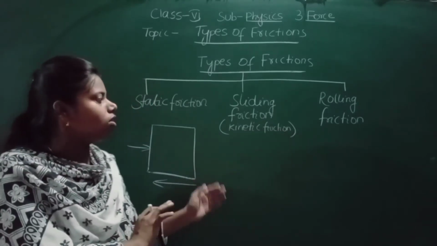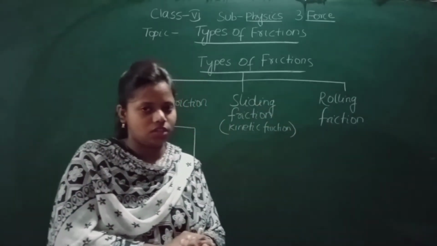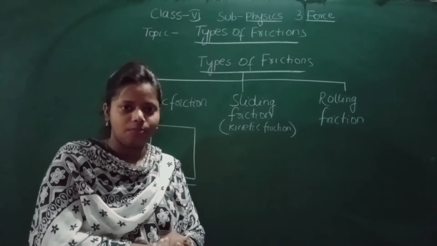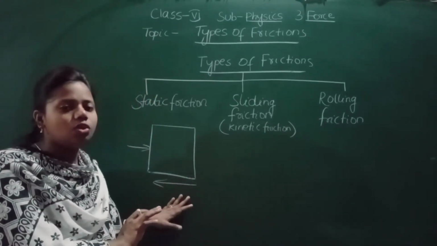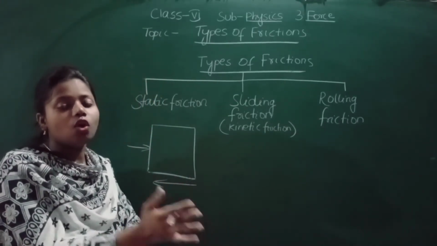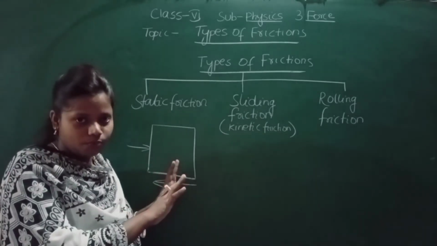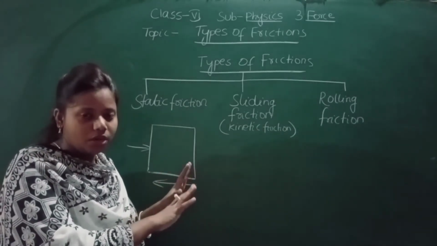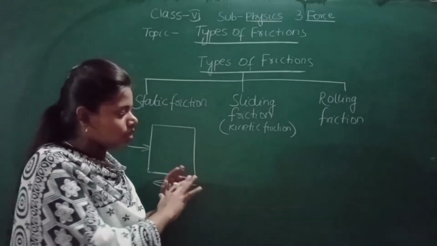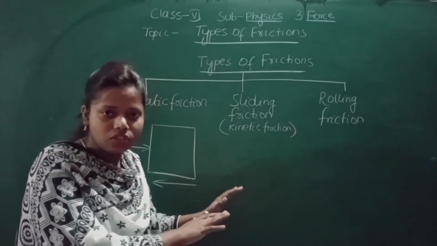Now the next one is what? Rolling friction. What is this rolling friction? In static friction you have seen that it was not easy to move because static friction was more. But when you apply more force, it starts to slide, as sliding friction is less.